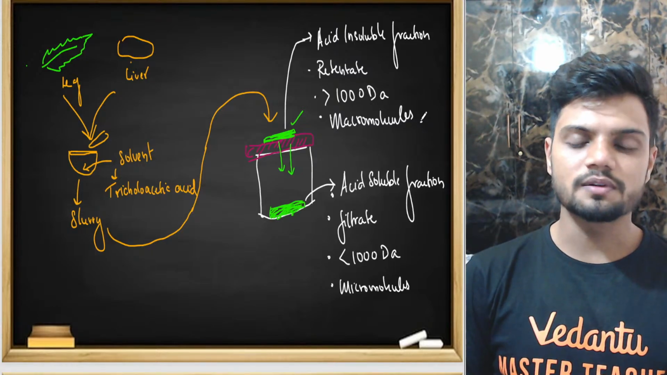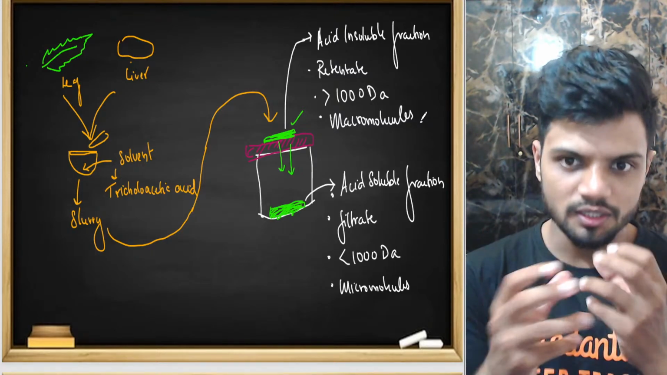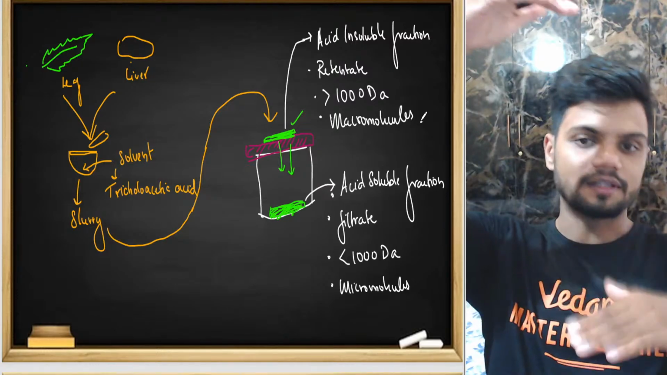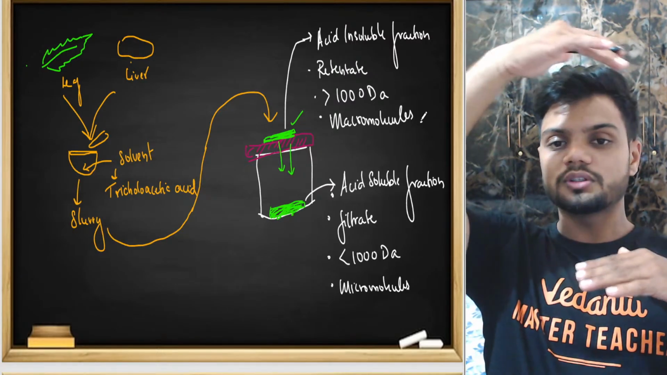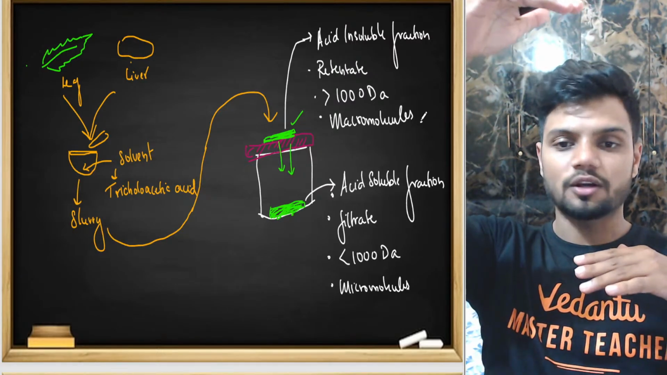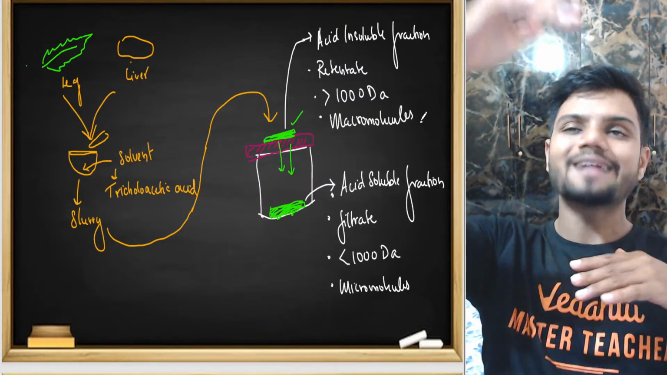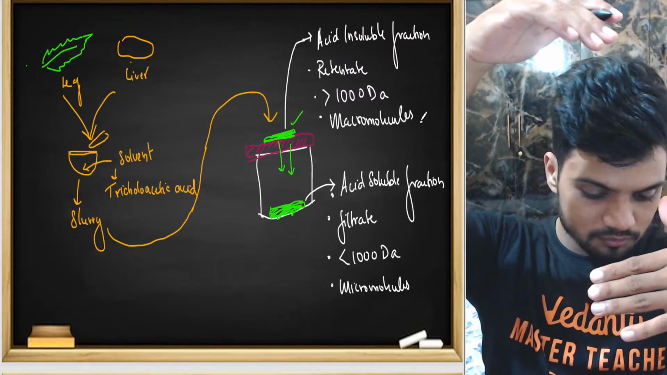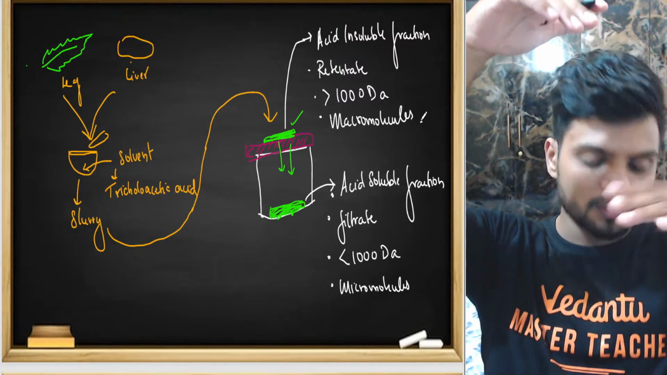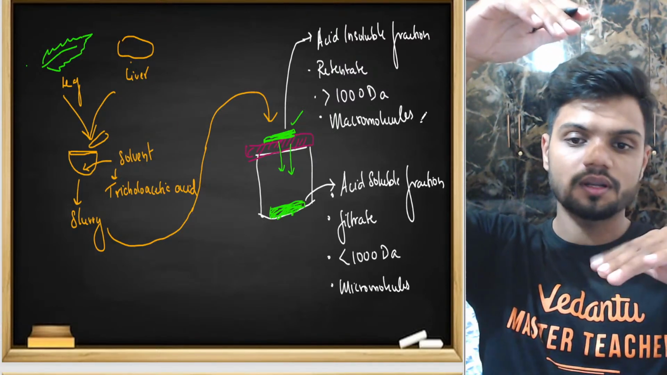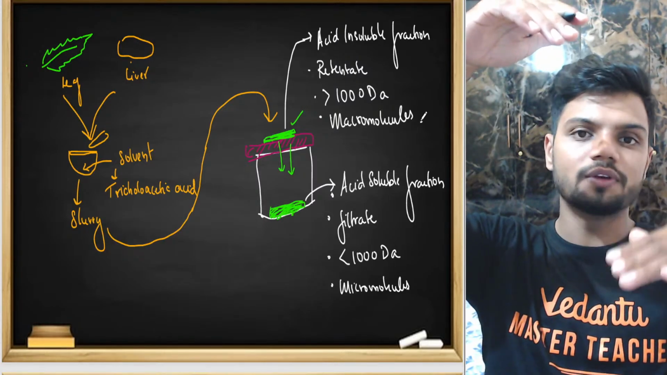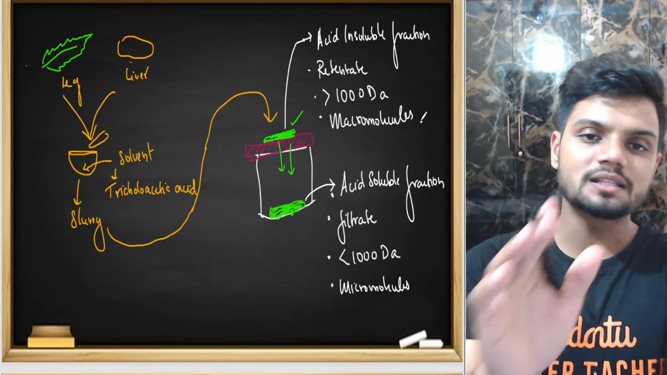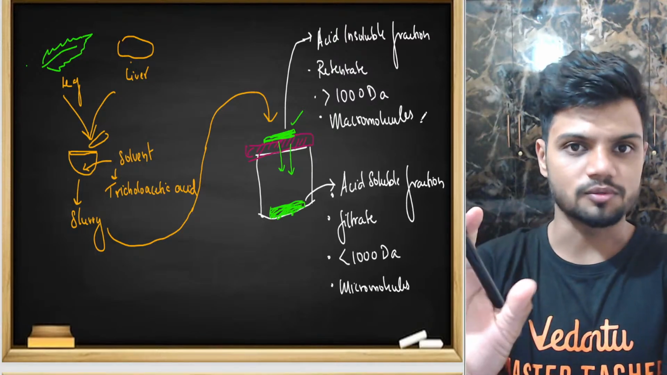So what we learned, students, is that when you try to make the chutney, you get retentate and filtrate. Retentate on the top, more than 1000 daltons, called macromolecules, the acid insoluble fraction. The one which is coming down, at the bottom, is called the acid soluble fraction or filtrate, with size less than 1000. We can call it micromolecules.